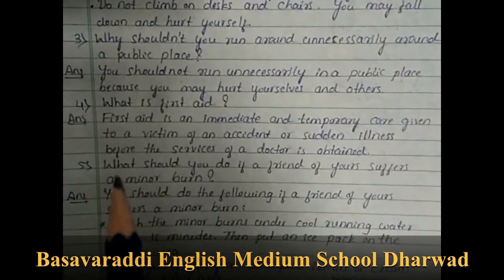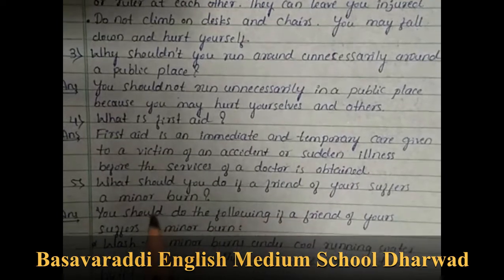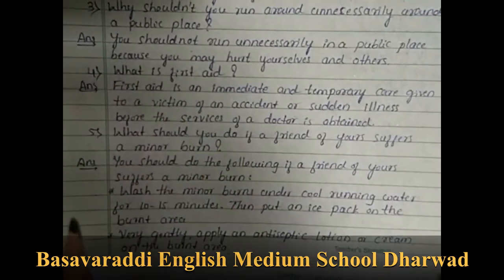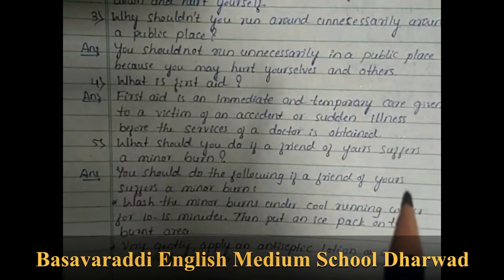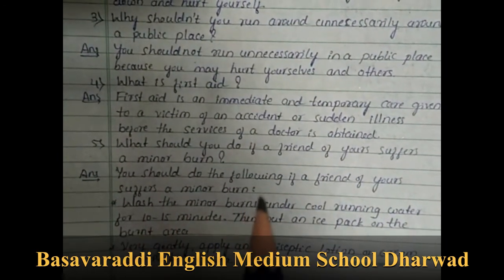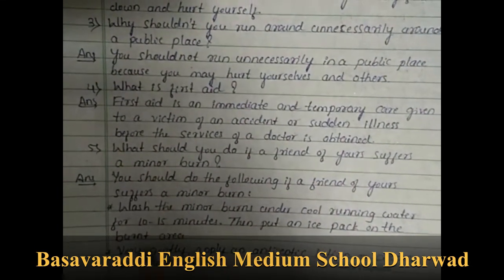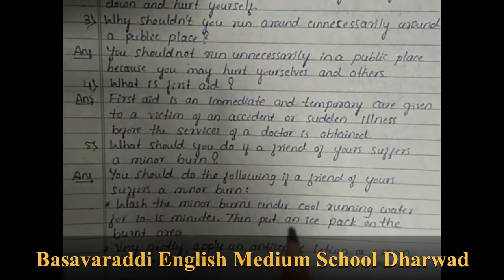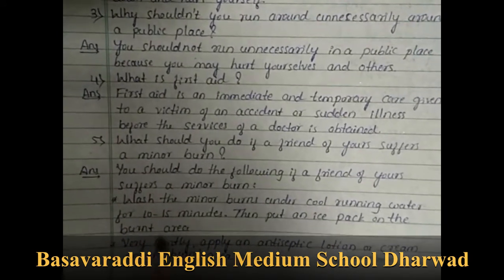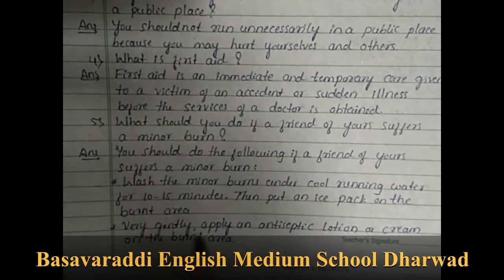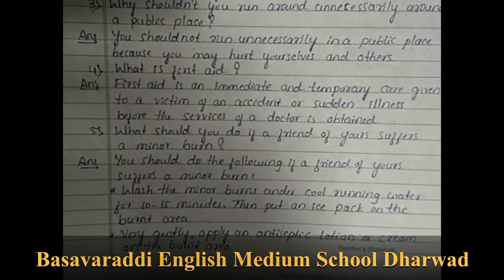Fifth one, what should you do if a friend of yours suffers a minor burn? Answer: you should do the following if a friend of yours suffers a minor burn. Wash the minor burn under cool running water for 10 to 15 minutes. Then put an ice pack on the burnt area. Very gently apply an antiseptic lotion or cream on the burnt area.